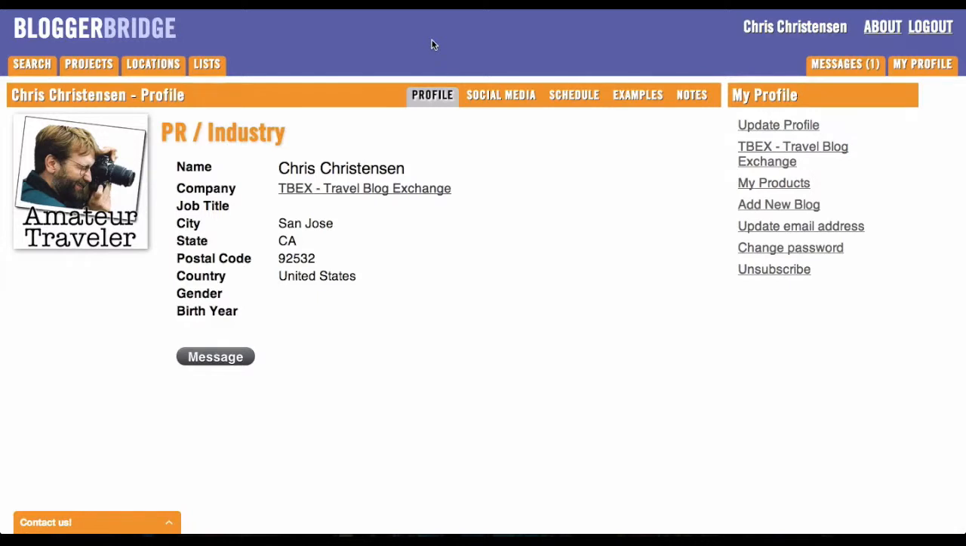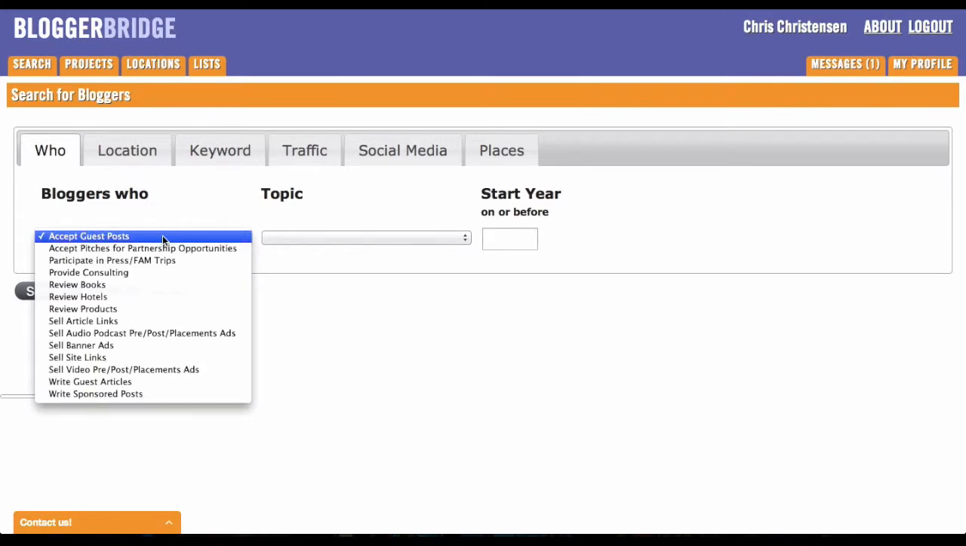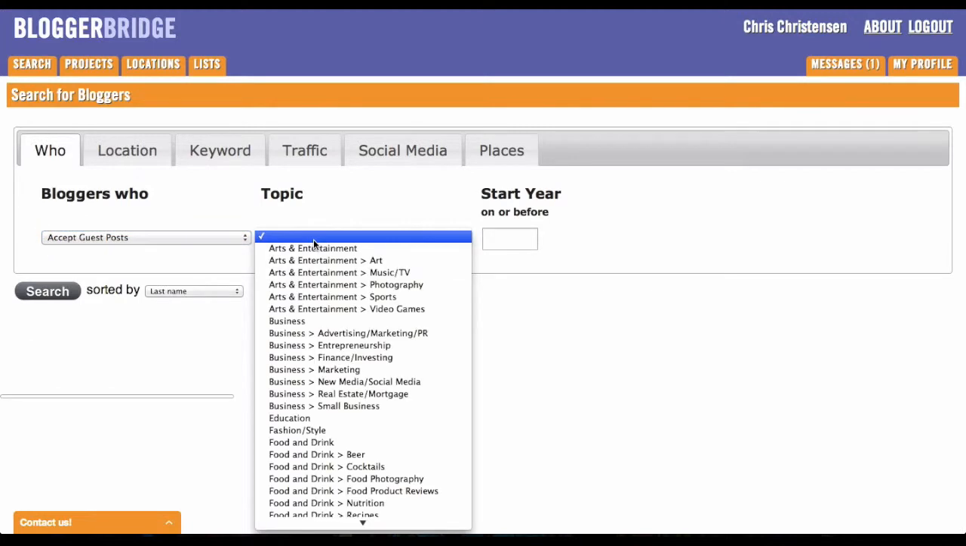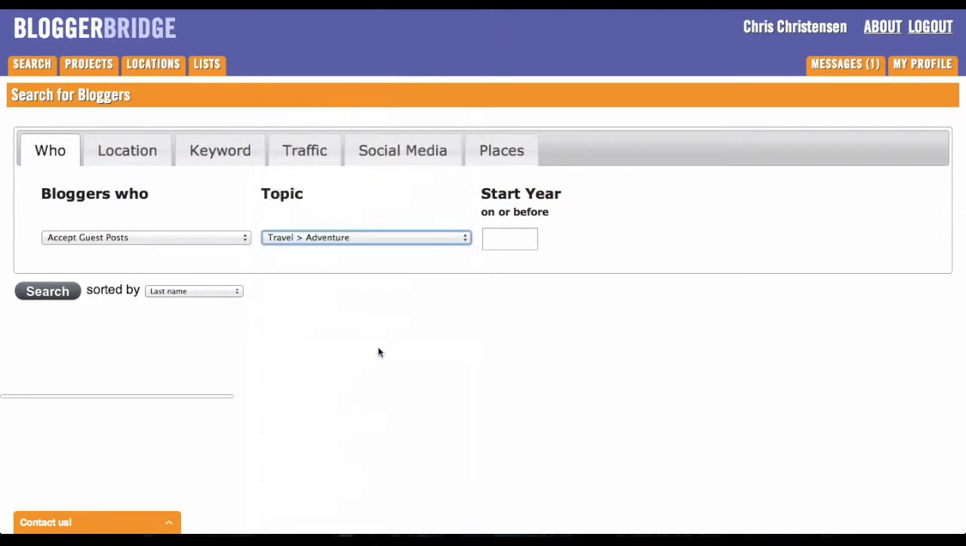To use Search in Blogger Bridge, log in with a premium account and then click the Search tab. From the Search tab, we have a choice of what bloggers we're looking for. So for instance, I want to do a guest post. I can look here for bloggers specifically who only accept guest posts, and then I can say that I'm looking for a topic. In this case, it's a guest post about adventure travel. I want to go with a blogger who's been around for a while. So I'm going to look for people who've been blogging for at least 5 years.